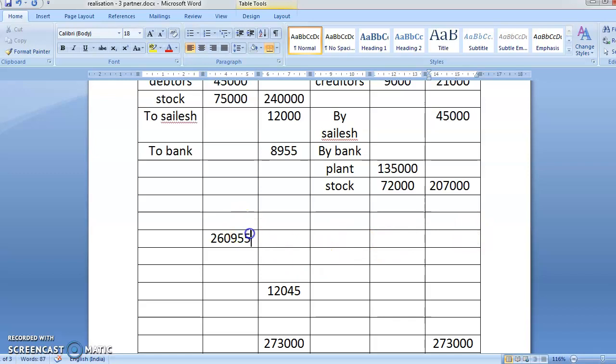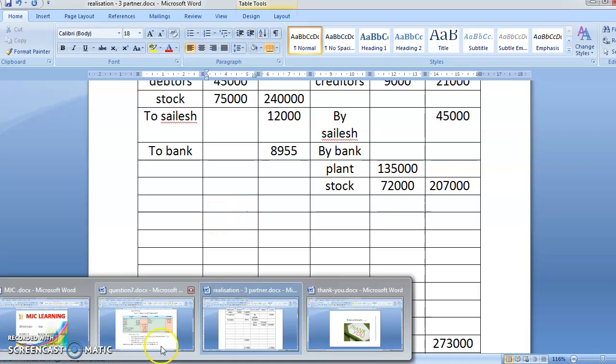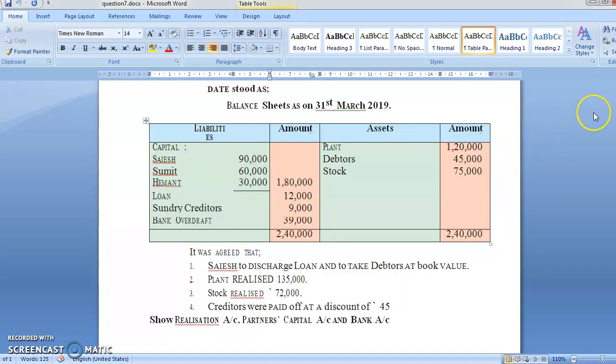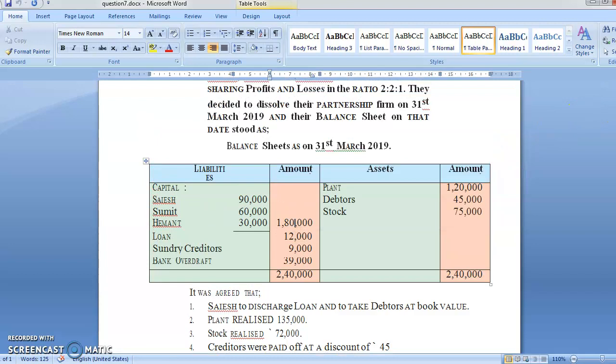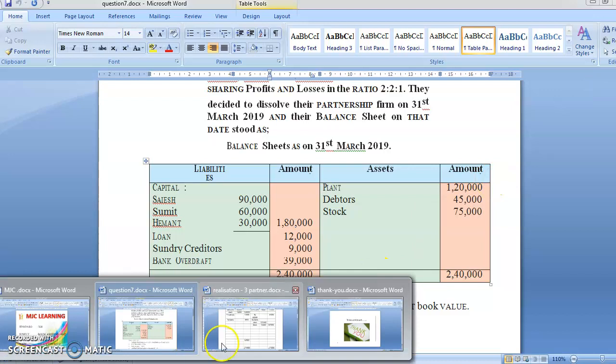Okay, now this thing is going to be divided between our three partners. And what was the profit sharing ratio? The profit sharing ratio was 2:1. That is 2 plus 2, 4. 4 plus 1 is equal to 5.